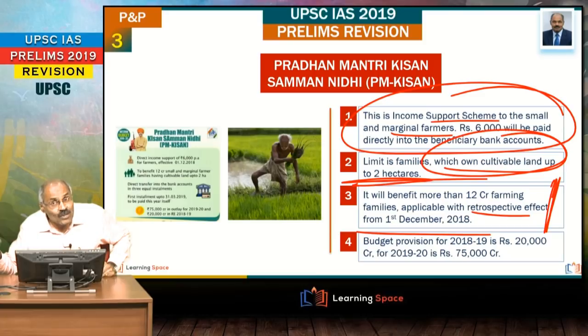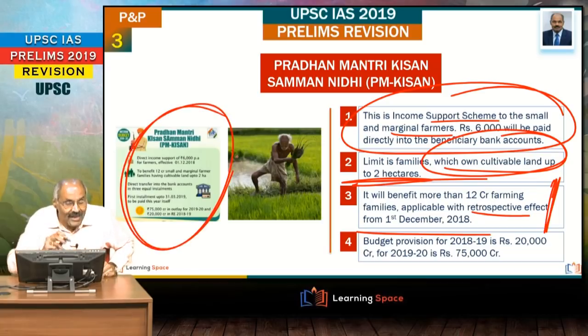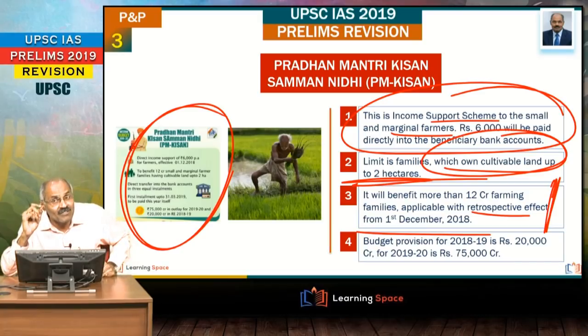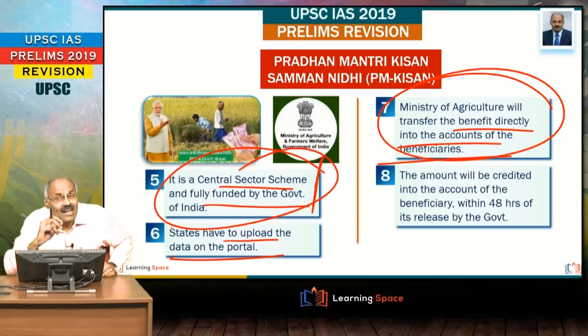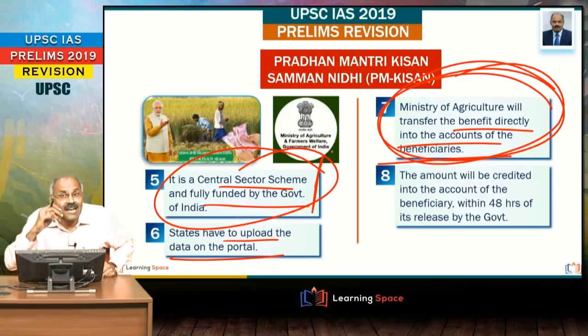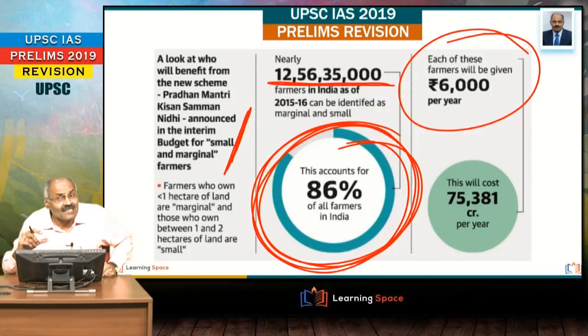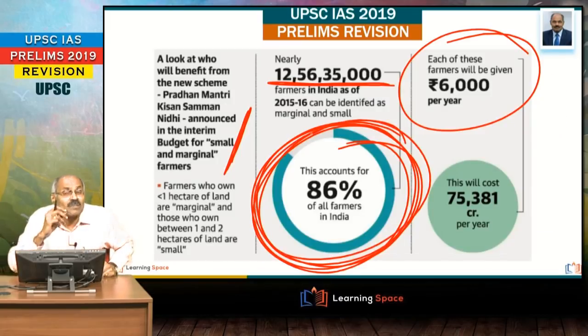So friends, whoever owns up to 2 hectares, those families will be benefited, and such families, there are around 12 crore marginal and small farmer families will be benefited. And please don't forget here, it is a central sector scheme and fully funded by the Government of India, and the Ministry of Agriculture will transfer the benefit directly into the accounts of the beneficiaries. Right friends, have a glance at it. Because of this, 86% of the farmers are going to be benefited.